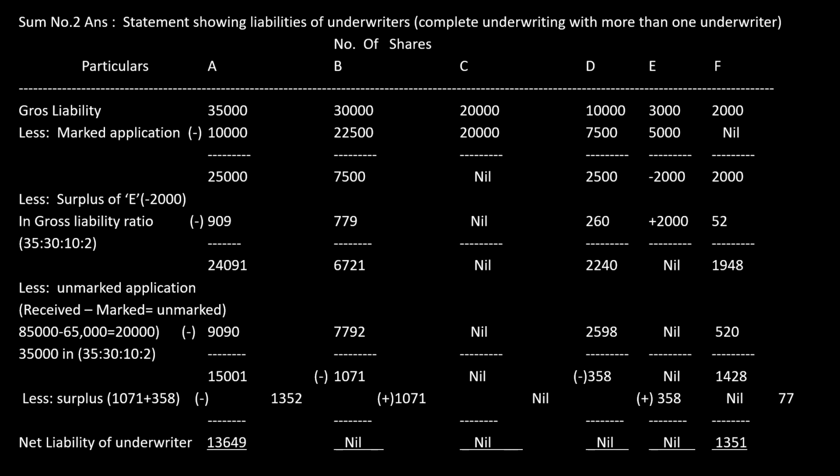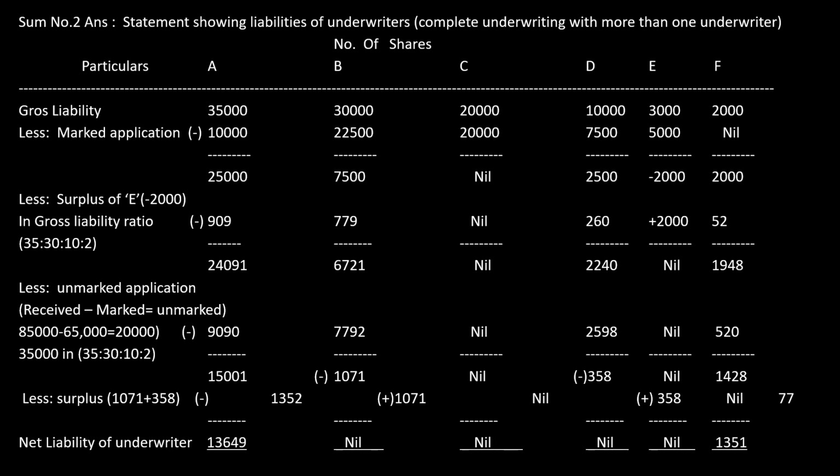First, I'll write the gross liability for A, B, C, D, E, F. Then I'll minus the marked applications, the applications received with the stamp bearing A, B, C, D, E and F. Then the surplus. If I get any negative balance, look here in this particular sum, there is a negative balance of 2,000 shares for F. C doesn't have any negative or positive balance, so C's balance is nil. E is having a negative balance, and this E's negative balance is called a surplus.